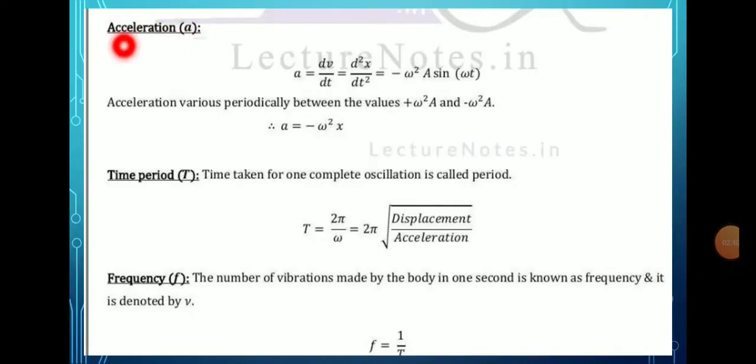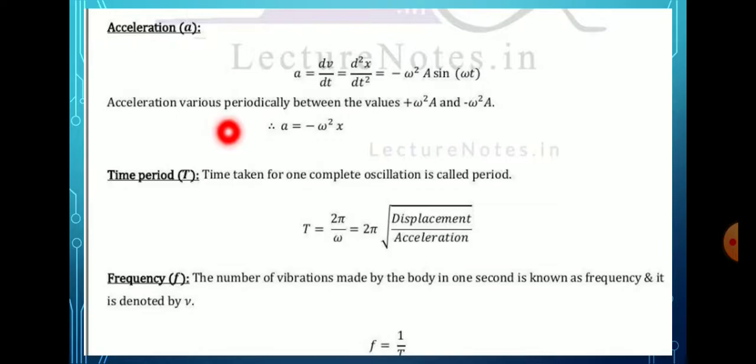Then next is acceleration. Acceleration is denoted as alpha. The basic definition of acceleration is velocity per time, that is the rate of change of velocity, alpha = a = dv/dt. Putting in the velocity value, we get d square x by dt square, which is given by minus omega square a sin omega t.